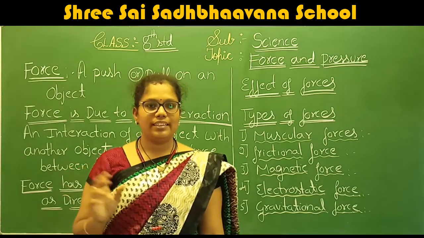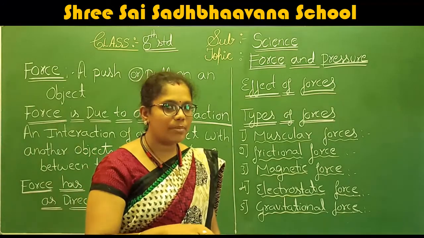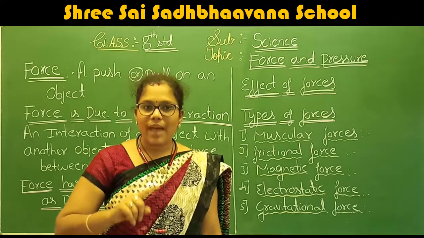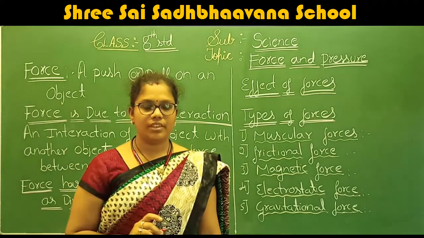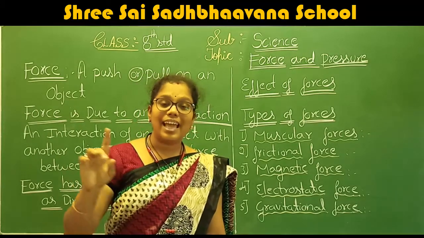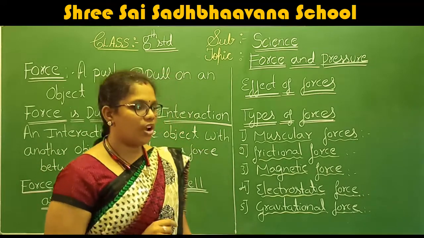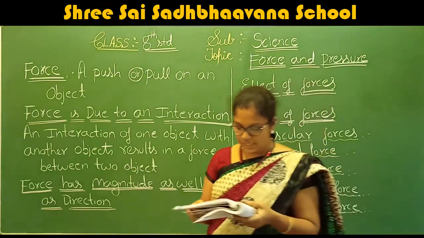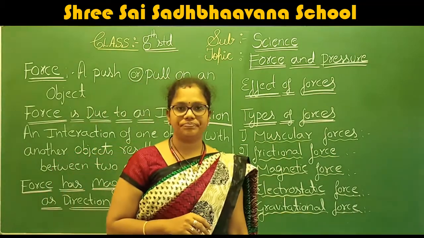I think everyone has seen cricket, right? The bowler comes and throws the ball to the batsman. The ball will come in a different direction. When the batsman hits that ball, what happens? It moves in a different direction. Therefore, if we apply force, then the direction of the object also gets changed. This is the fourth point. Example, cricket. And the last effect is a force can change the shape and size of an object.